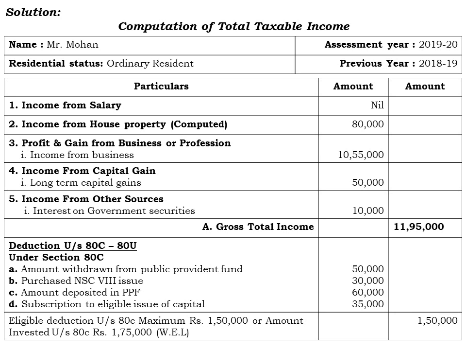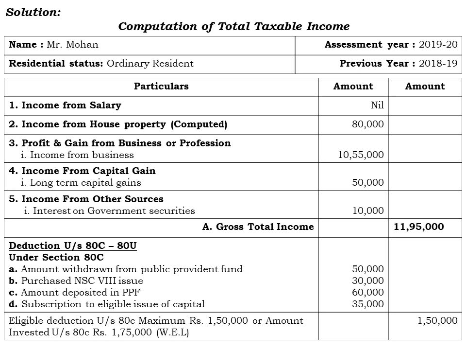Next stage is we have to provide the deduction under section 80C to 80U, where in this problem the question is concentrated towards the deduction under section 80C only. The first one, the amount withdrawn from the PPF, that is rupees 50,000, and next one, purchased National Savings Certificate 8th issue of rupees 30,000, and next one, the amount deposited in public provident fund 60,000, and next one, subscription to eligible issue of capital, that is rupees 35,000.